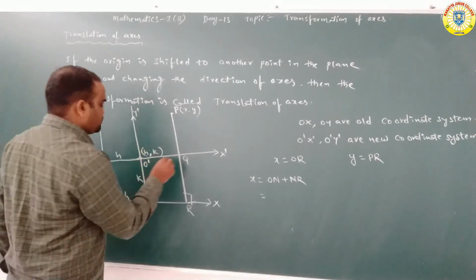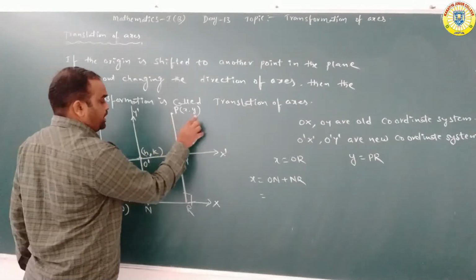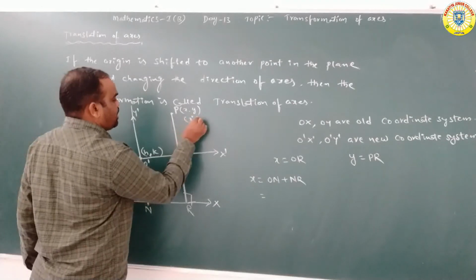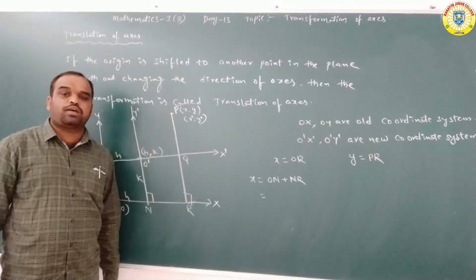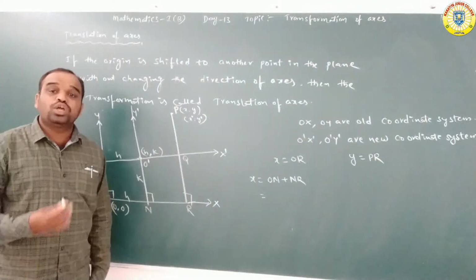Here we are writing X dash comma Y dash. X dash comma Y dash are the coordinates of P with reference to the new system.